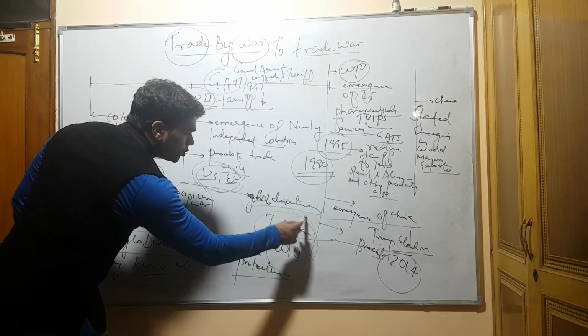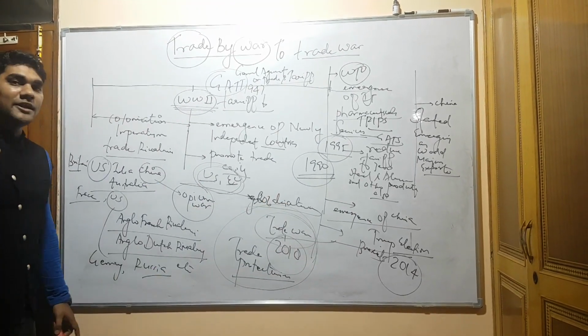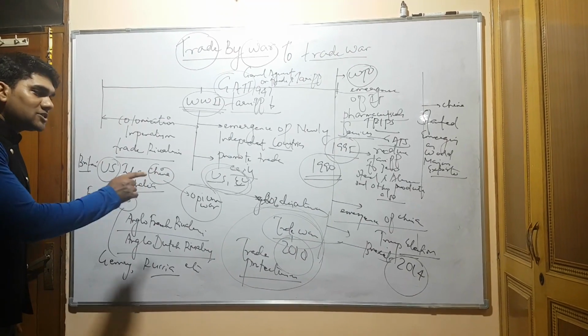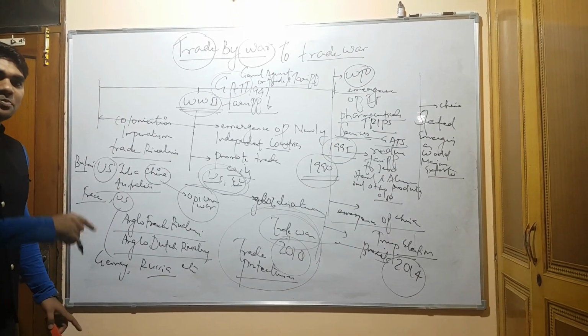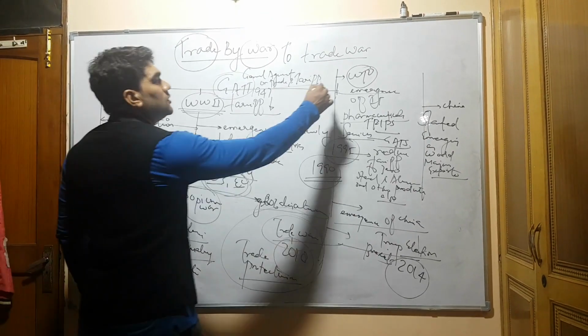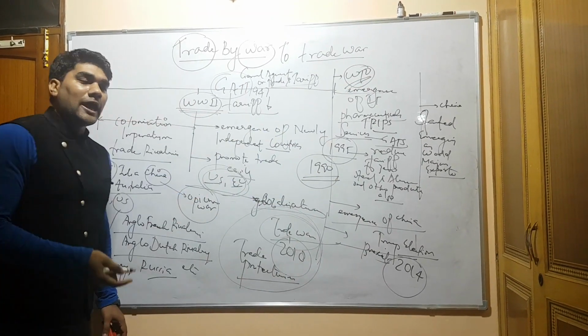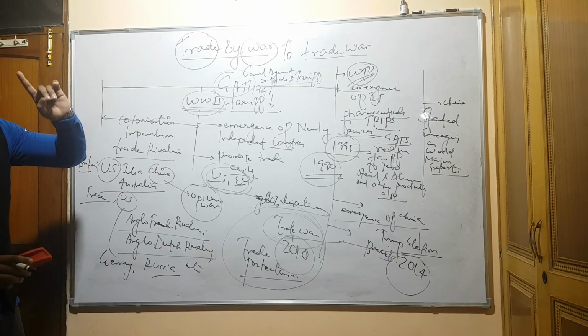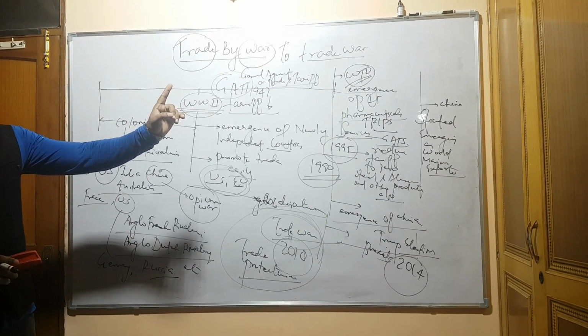But in spite of those promises, in 2018, Trump has increased the tariff on the Chinese product, that means Trump is not following the WTO rules, and this has again questioned the existence of WTO.